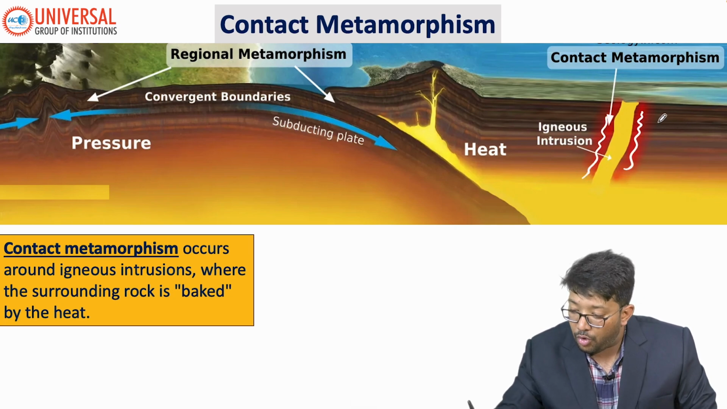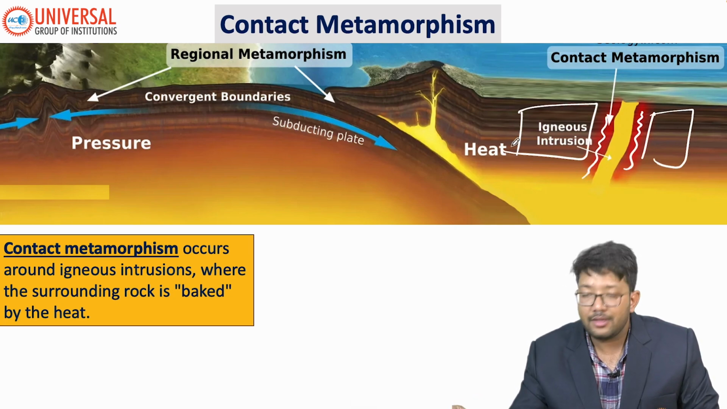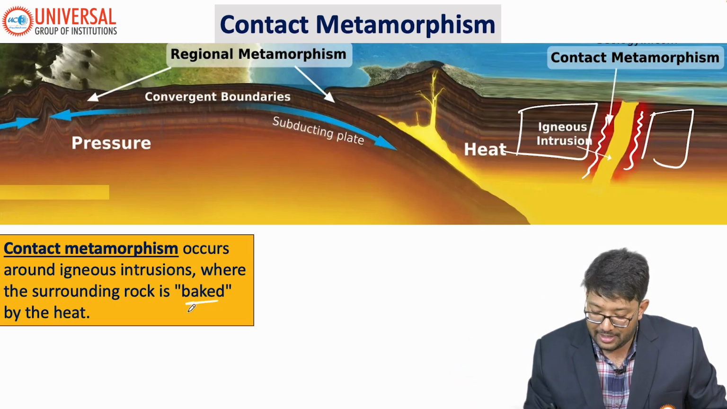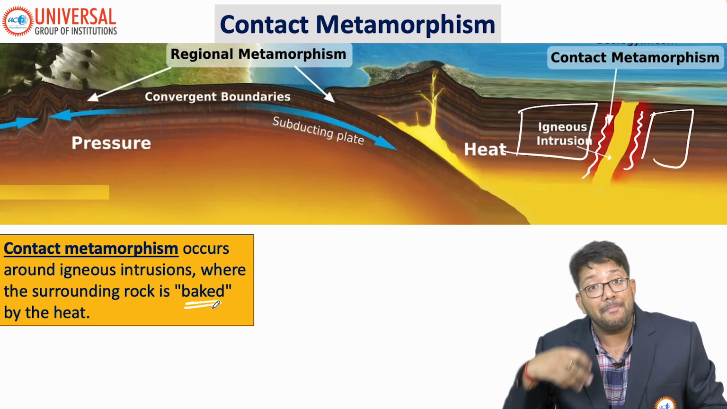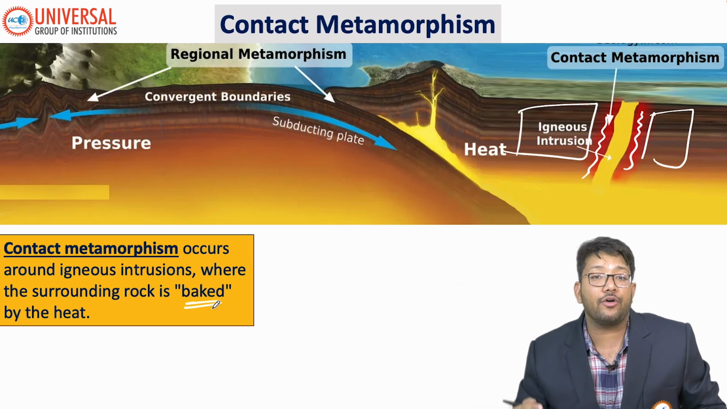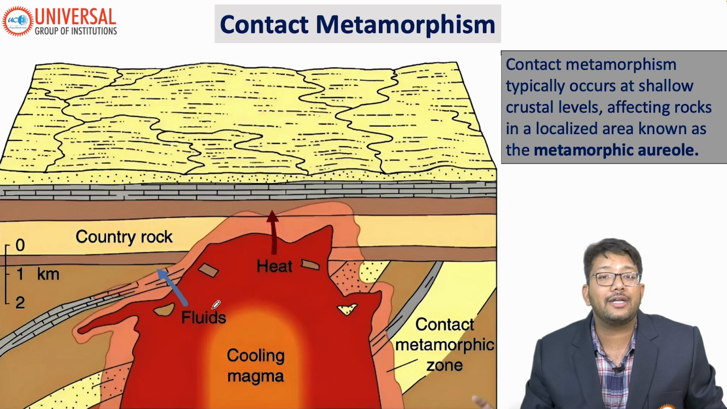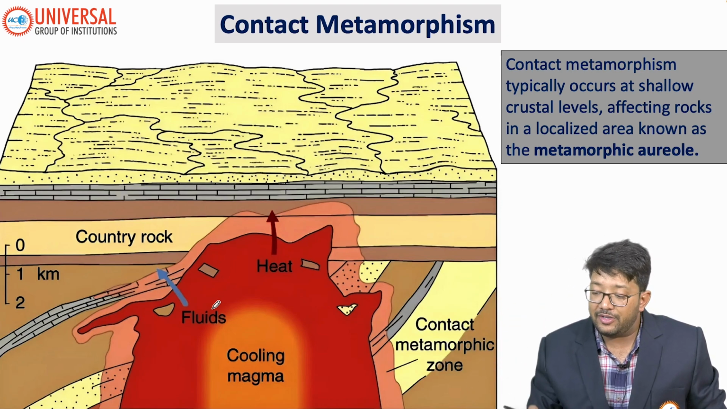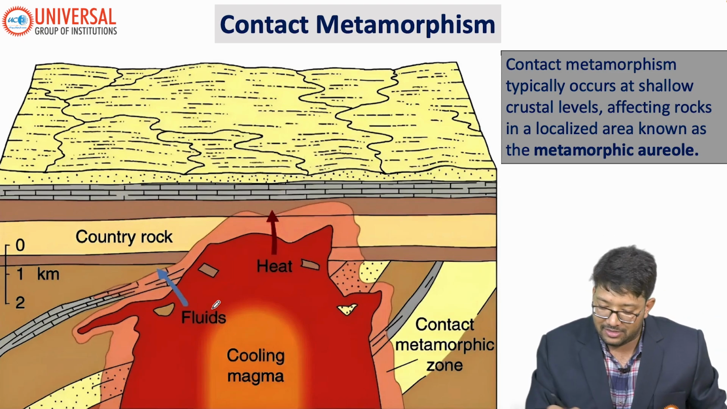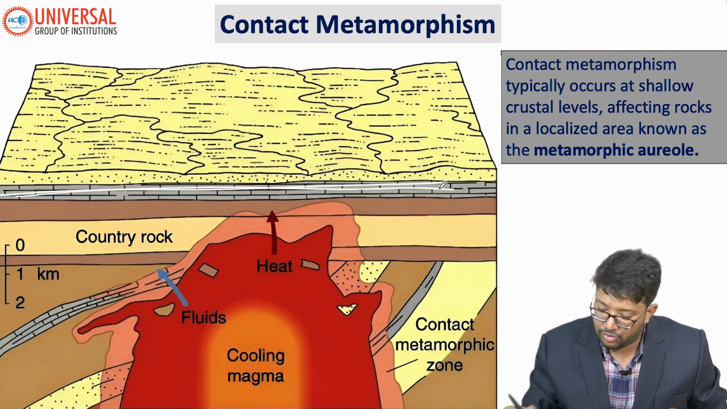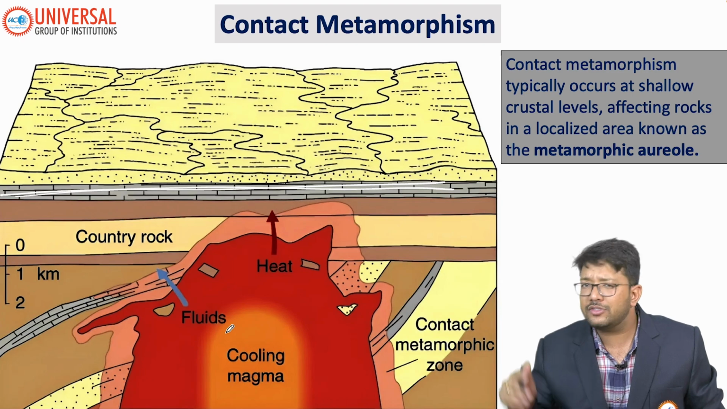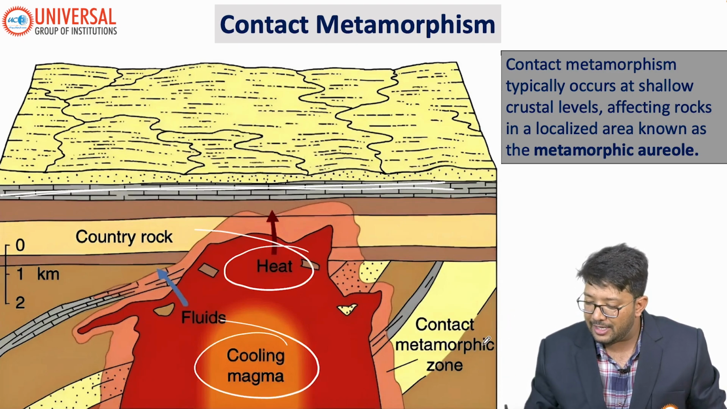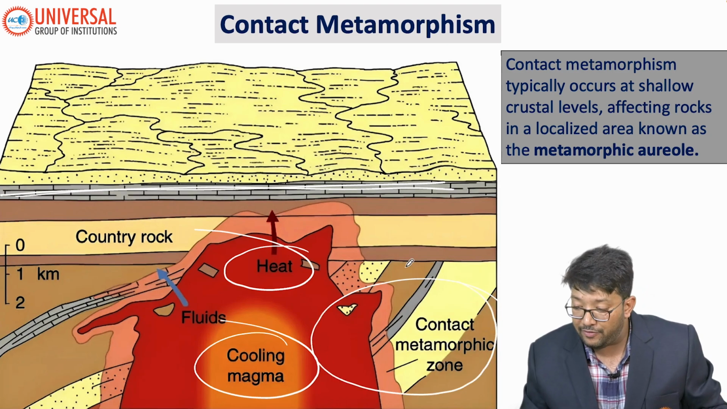All these layers will be getting baked, as you can see in the definition. They will be baked by heat and new types of rocks will be formed. That is called contact metamorphism. Generally, contact metamorphism occurs at shallow crust levels. If this is the crust, you won't find contact metamorphism much deeper, because this is a cooling magma and the heat is present here. This is called our contact metamorphic zone.